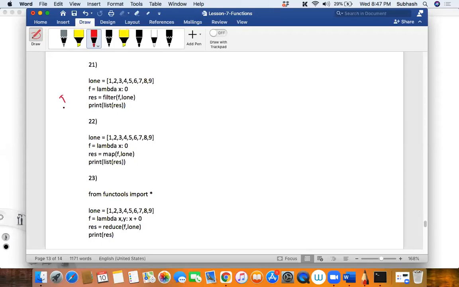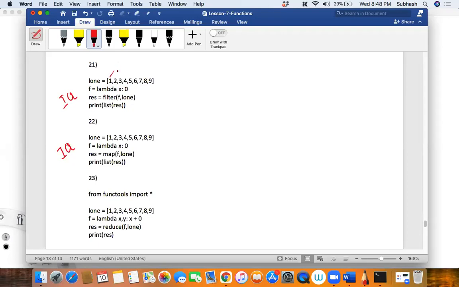Interview question. All these are interview questions. Okay, fine. So what is the first? The filter function will take the first element and pass it to this lambda function. What is the first element? 1. What is x now? x is 1. What is it returning? 0. 0 is considered as false. So 1 will be filtered out. It won't be added.